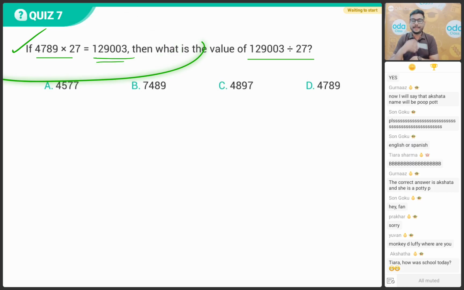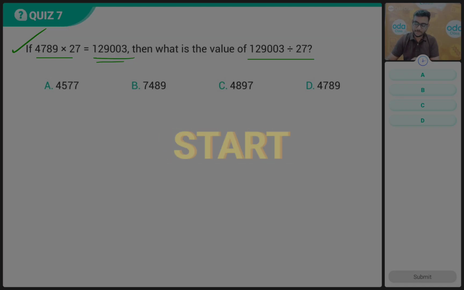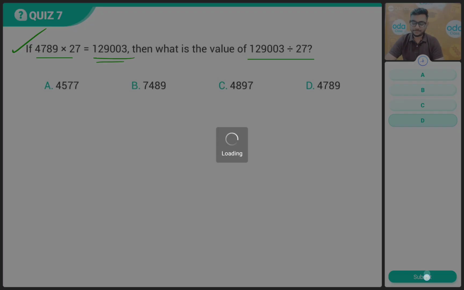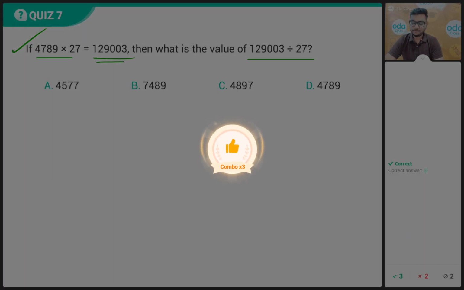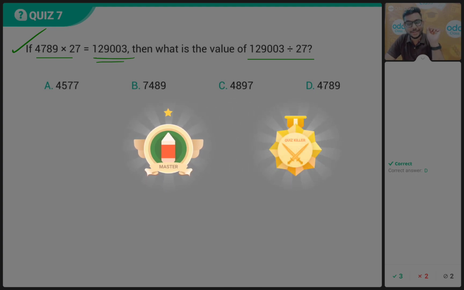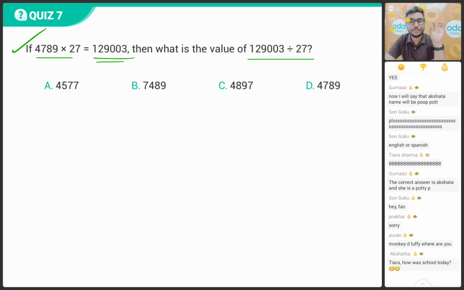What will be the correct answer? Think and answer properly. Okay, your time starts now. No mistakes. Read the question very carefully, children, because the options are very confusing. Read the question very carefully. Find the value of 1,29,003 divided by 27.